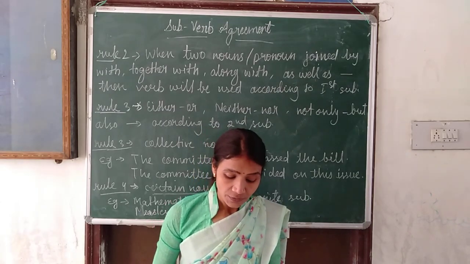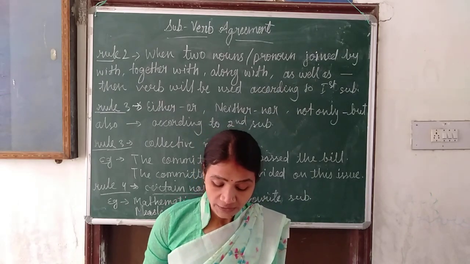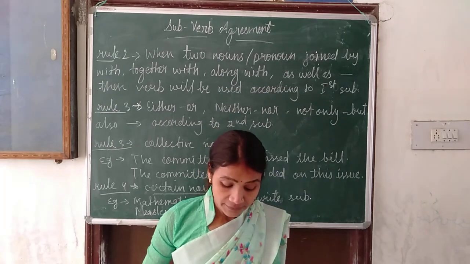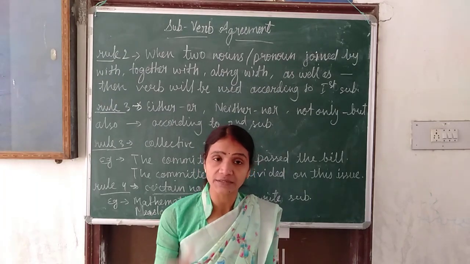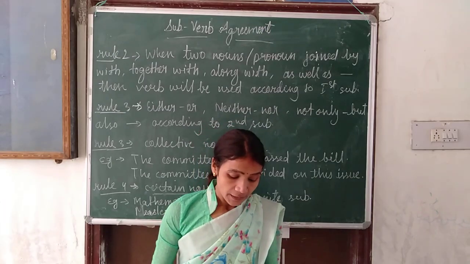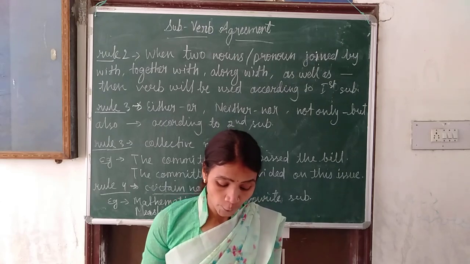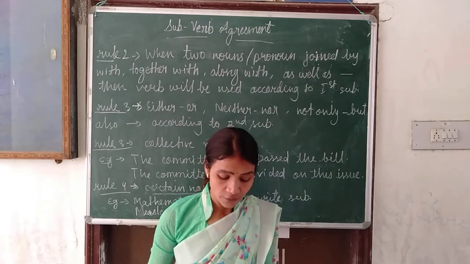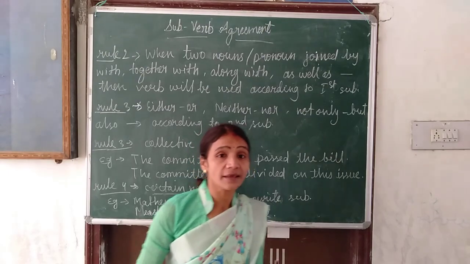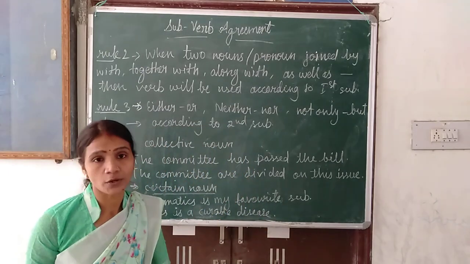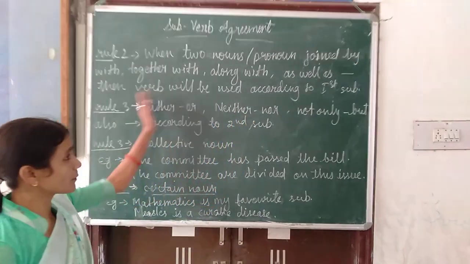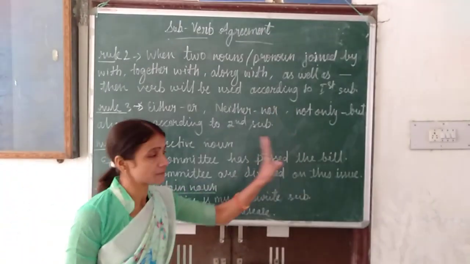Now the next. The lady along with her children was standing here. The first subject is the lady, so we will use was. The chief with his soldiers was ready for the attack. So I mean to say that when two nouns or pronouns are joined by with, together with, along with, or as well as, we will use the verb according to the first subject.